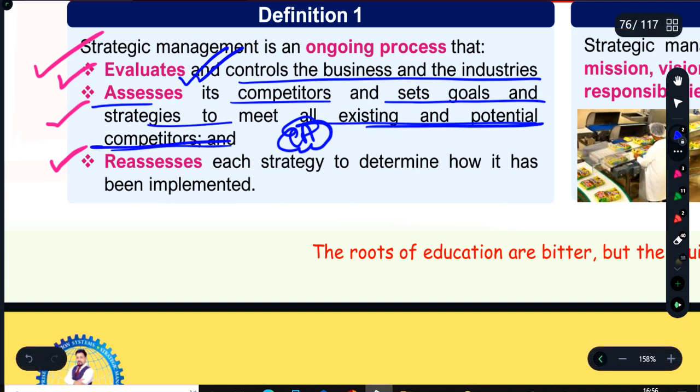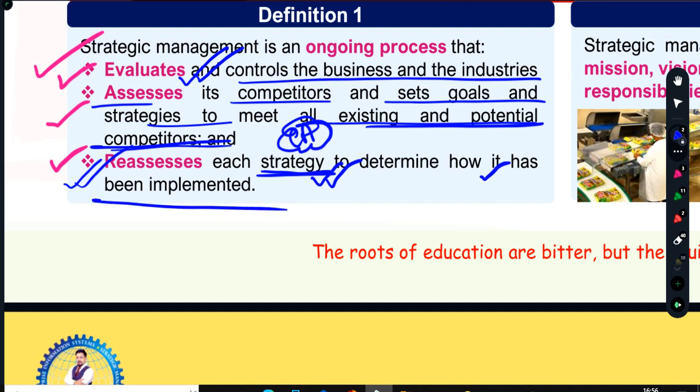And there is an external environmental factor, and there is your current strategy which might or might not be working. So you have to continuously monitor, meaning reassess each strategy to determine how it has been implemented, how effective it has been so far in the light of fast moving external environmental factors.